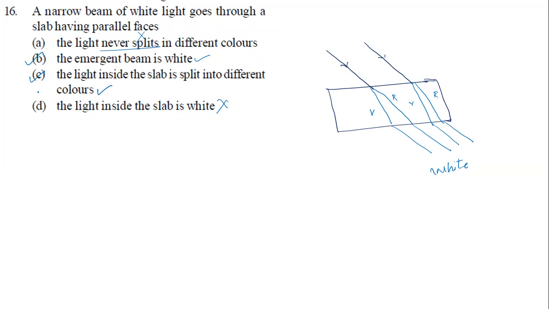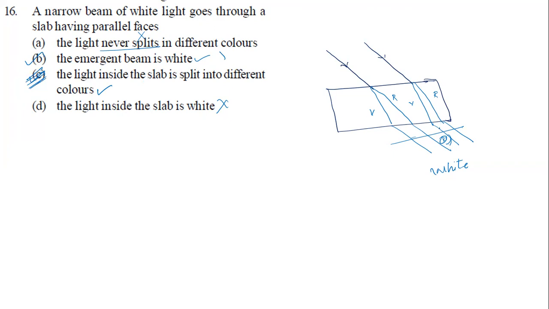Because inside, what will happen? If you look in a very strict way, the emergent light ray is not white actually. If you look very carefully, if you make observations with the help of some instruments, you can see all different colors at this point. So you can neglect this option, and go for the C option as the right answer.